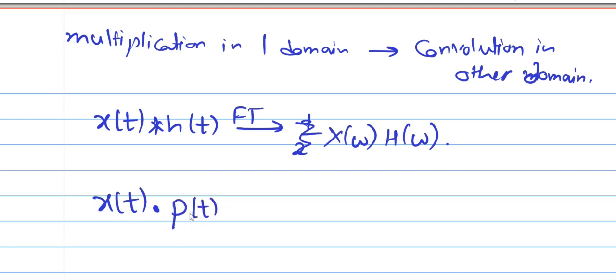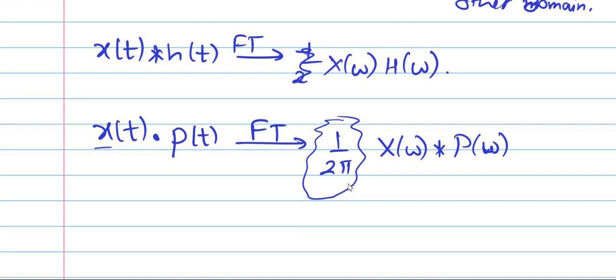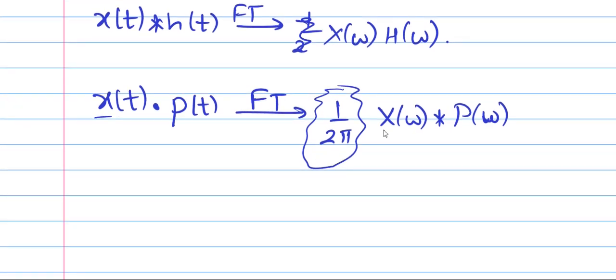Okay, I am multiplying these two signals. Then it will have the Fourier transform 1 upon 2 pi, this factor is there, 1 upon 2 pi X of omega convolution P of omega, where X of omega is the Fourier transform of x of t and P of omega is the Fourier transform of p of t. So multiplication in one domain gives us convolution in another domain, but here the factor 1 by 2 pi is coming. Okay, this is with respect to variable omega.